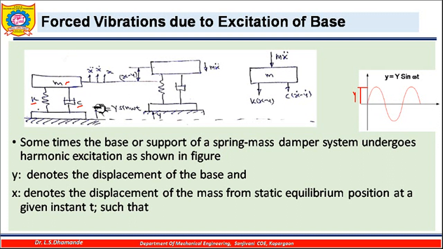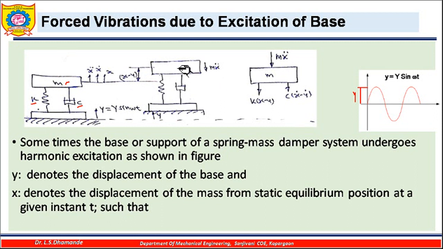Now when we give this excitation, definitely vibration of this machine will occur, and that mass m is vibrating with displacement x, velocity x dot, and acceleration x double dot. There are two motions, means the mass is moving up and the base is also having certain motion. So in total the displacement of this mass from its initial position will be x minus y, because as we move this by distance x and the base is also coming up. Suppose I consider that x is more than y, so x minus y will be the displacement of this particular mass.